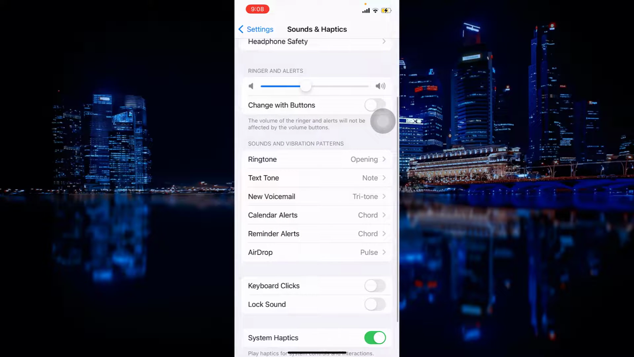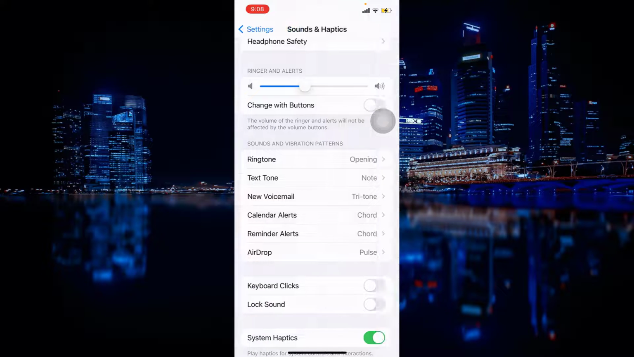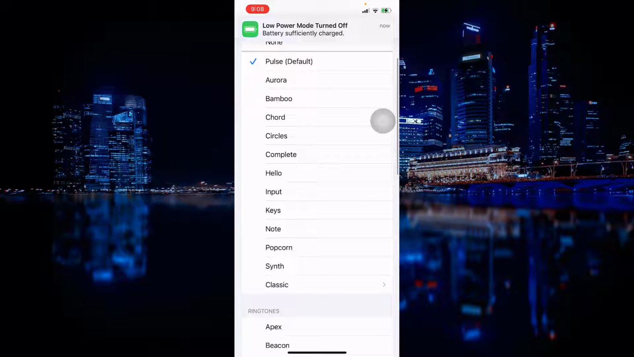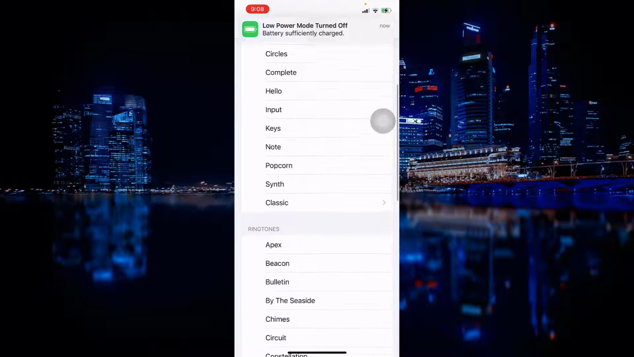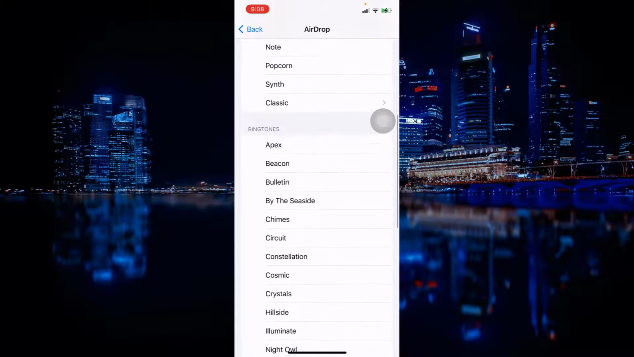And calendar alert, airdrops, I chose pass, but you can choose hello, keys, note, classic. You can choose whatever you want.